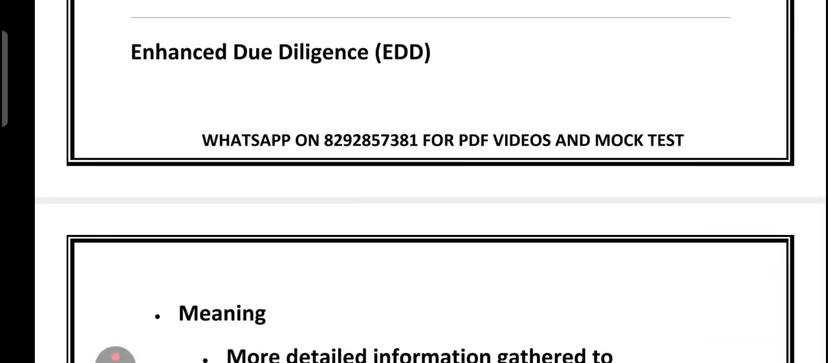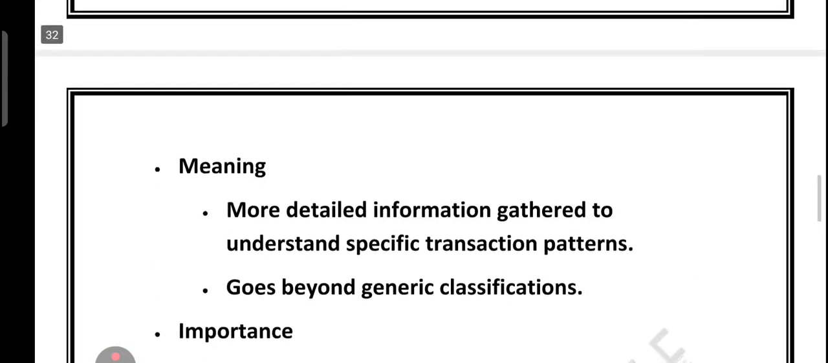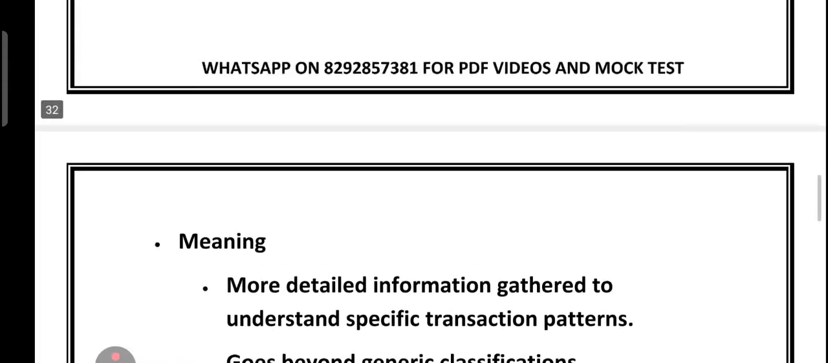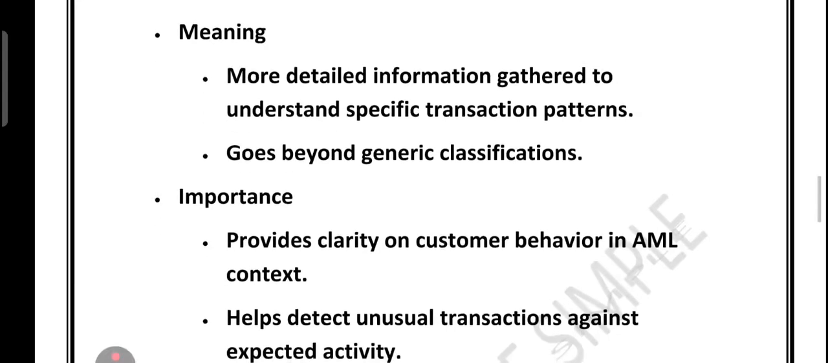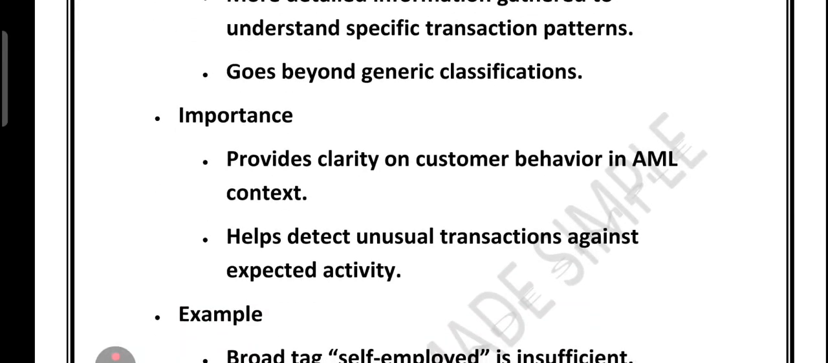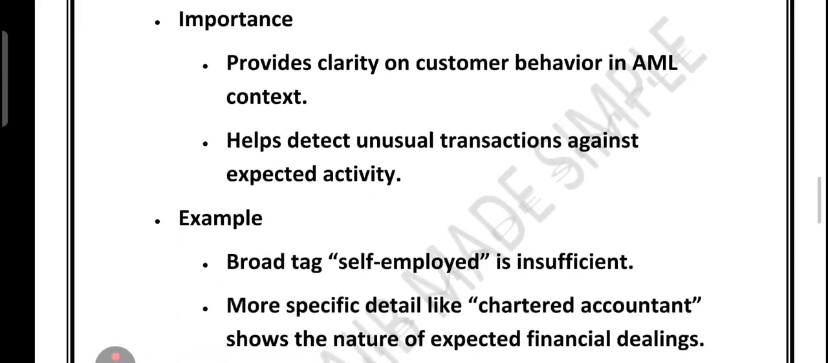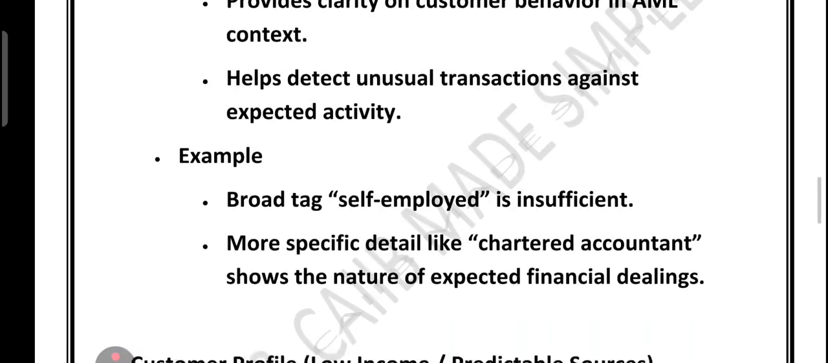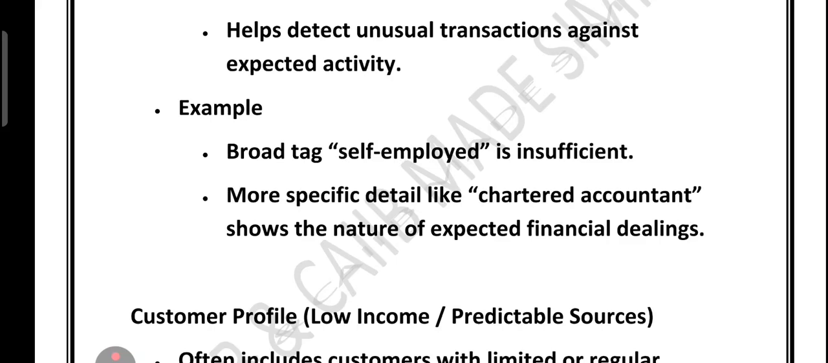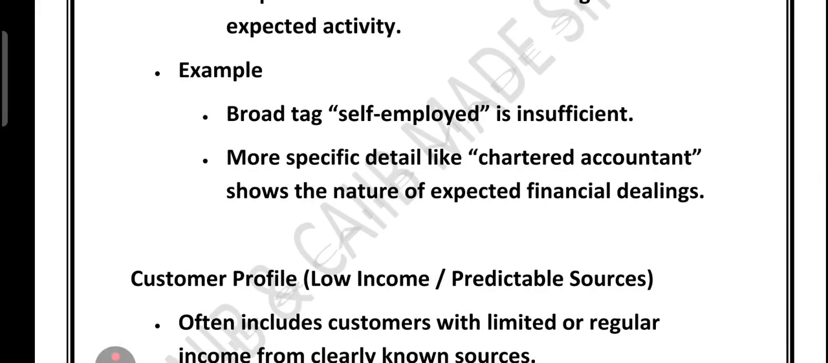What is enhanced due diligence? It means more detailed information to understand a specific transaction pattern. That is called enhanced due diligence. What is the importance of it? It provides clarity on the customer behavior in the context of AML. It helps detect unusual transactions against expected activity. For example, a broad tag like self-employed is insufficient. A specific detail like chartered accountant shows expected financial dealing. So in short, BDD is for a standard check, while EDD digs deeper for higher clarity on customer behavior.